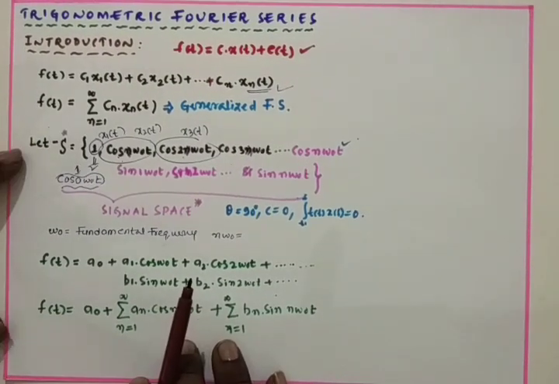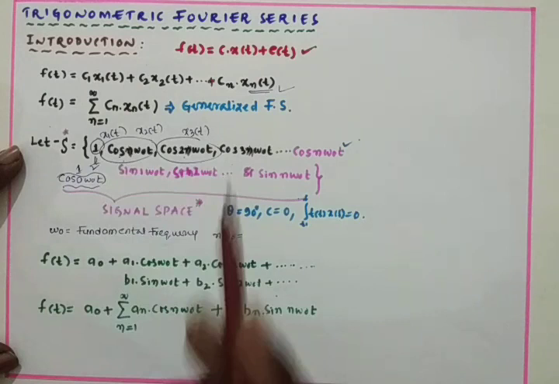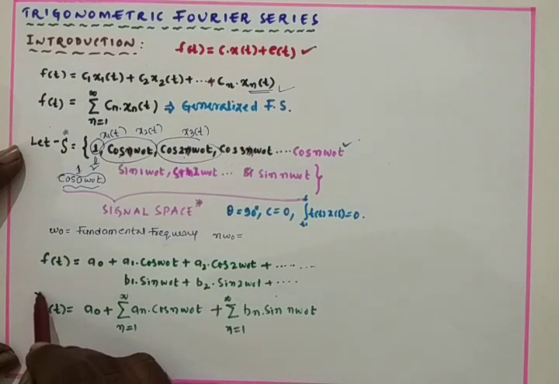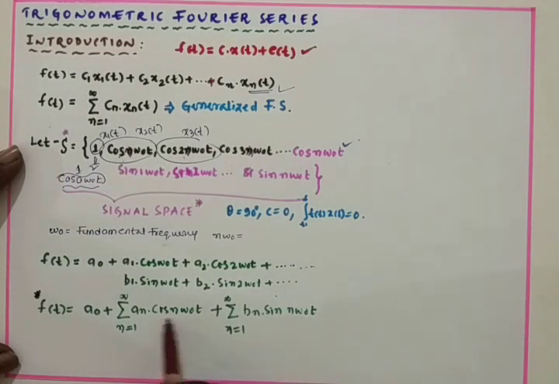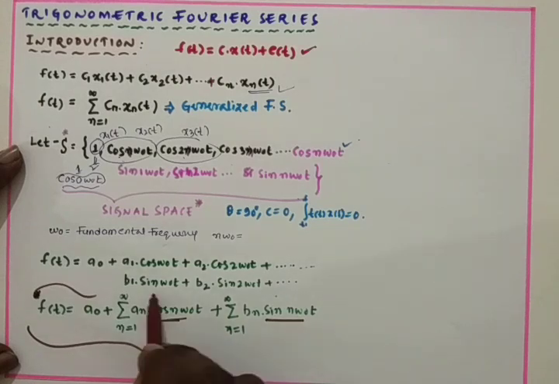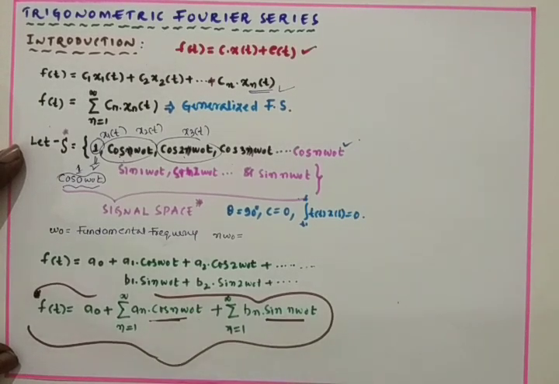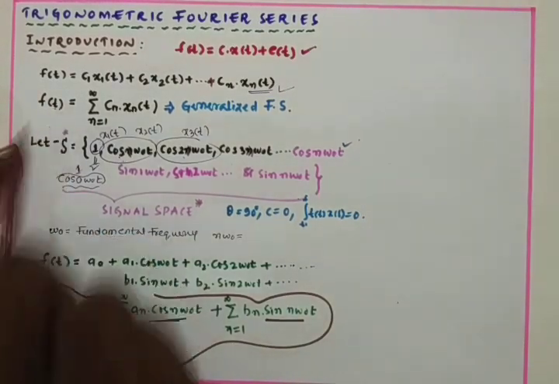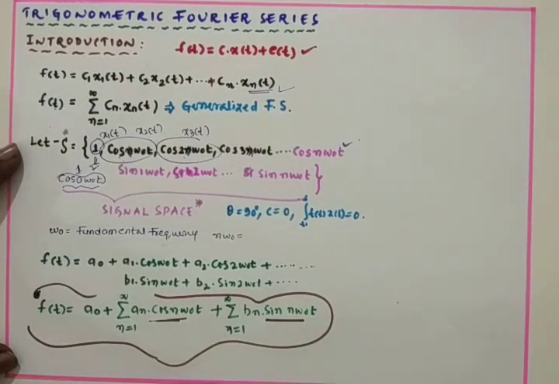So now this is the generalized Fourier series, and this Fourier series is represented with sine and cosine terms, so it is called the trigonometric Fourier series. Earlier, in f of t there were no sine and cosine terms.